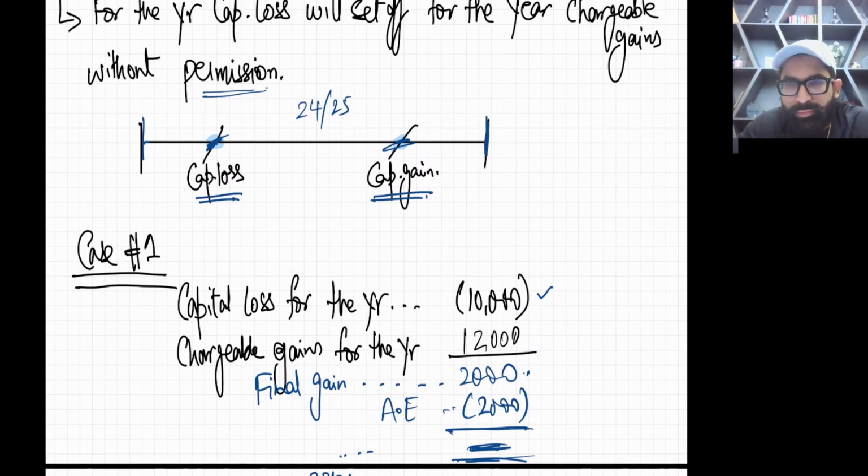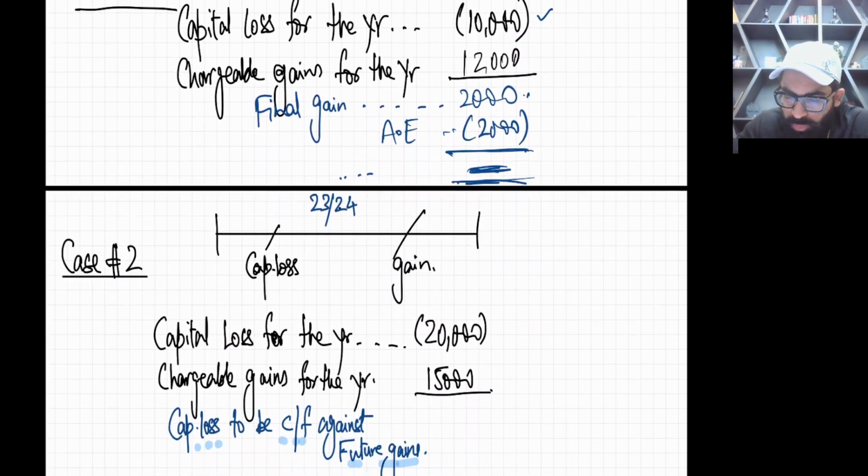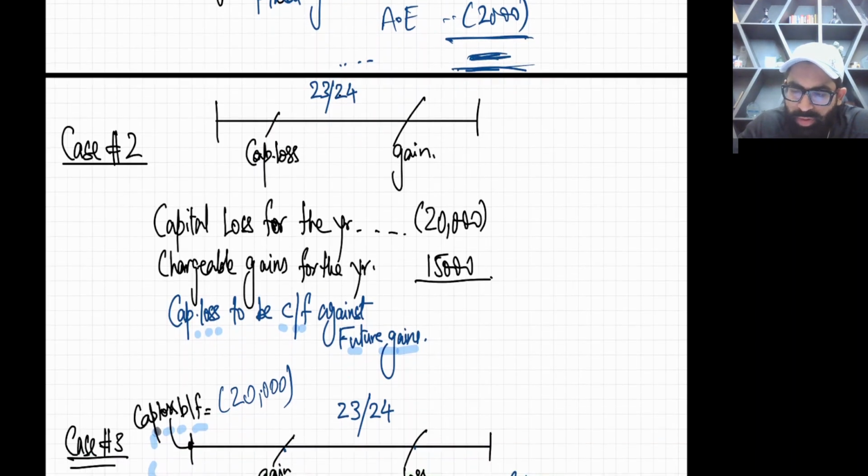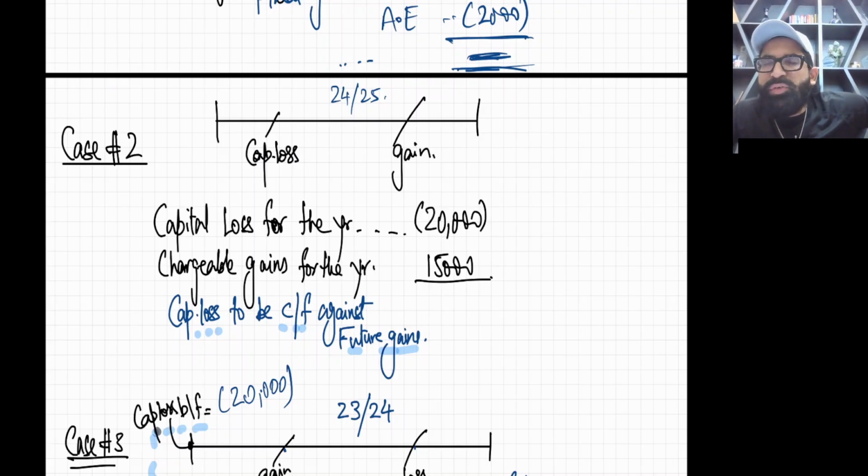Now let's move to case number two. In case number two, you have a capital loss for the year of 20,000 and capital gains for the year of 15,000. As it is a for-the-year capital loss, no permission is needed. So minus 20 plus 15 is negative 5. There are no final gains, so you cannot calculate CGT.